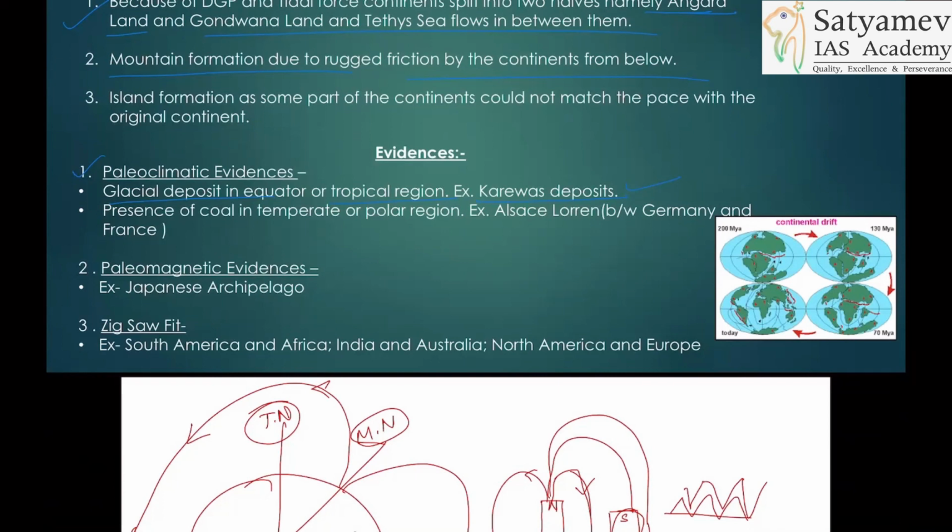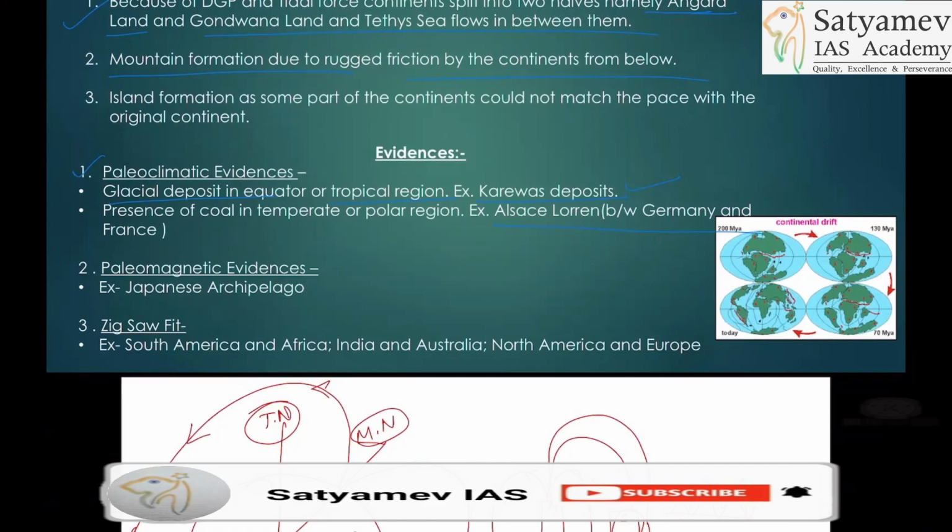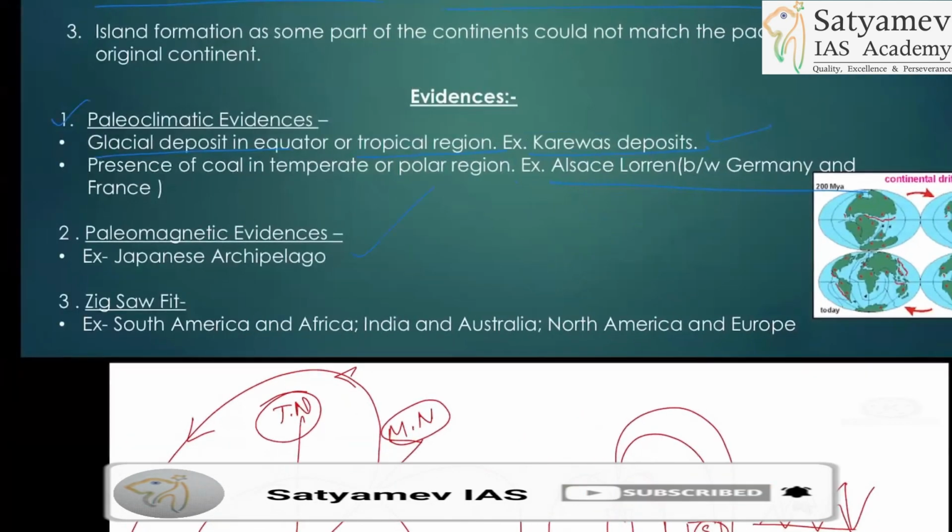If you find some coal belt in tropical temperate regions, so that is what? That is the evidence of continental drift theory. Presence of coal in the polar region. Alsace-Lorraine. Alsace-Lorraine is where? Germany and France. We'll be reading about the First World War. This region only has created this First World War. Then paleomagnetic evidence, you know about that.